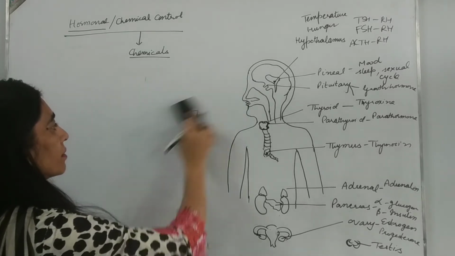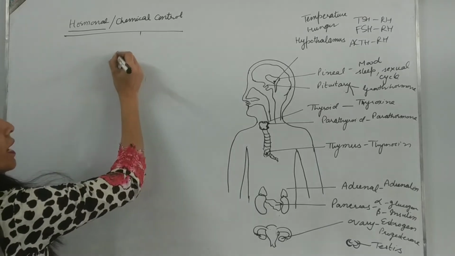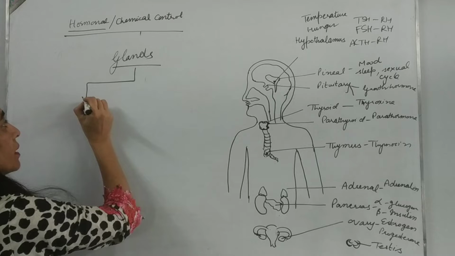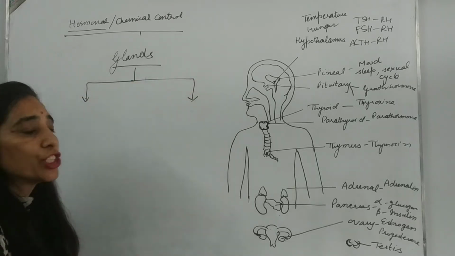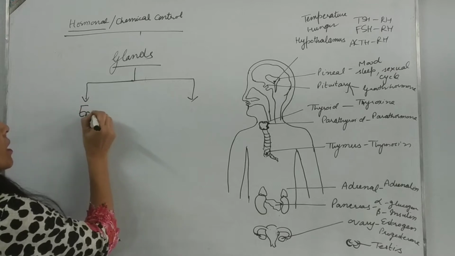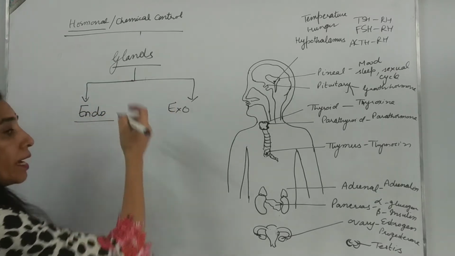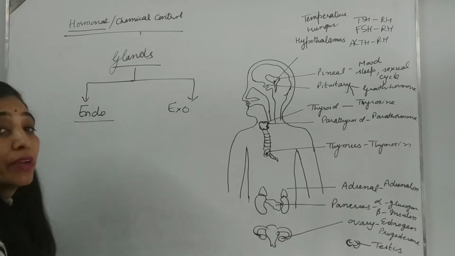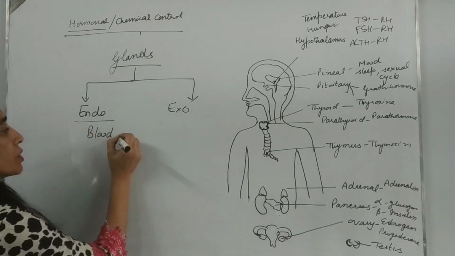Now in class 10th, we are going to study different types of glands. We can classify these glands on the basis of their mode of secretion. Endocrine glands secrete their secretions, which we call hormones, directly into the blood stream.